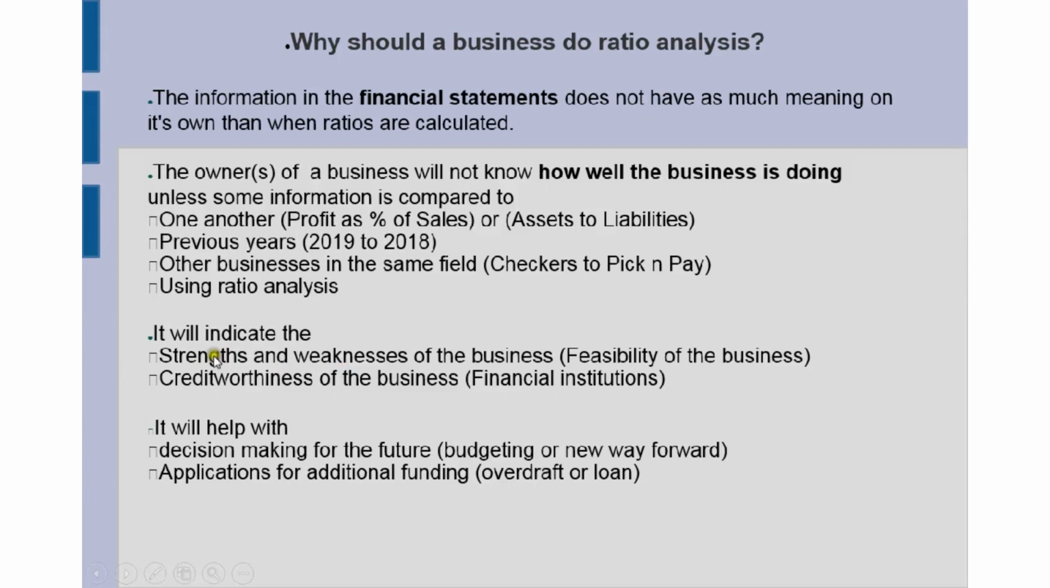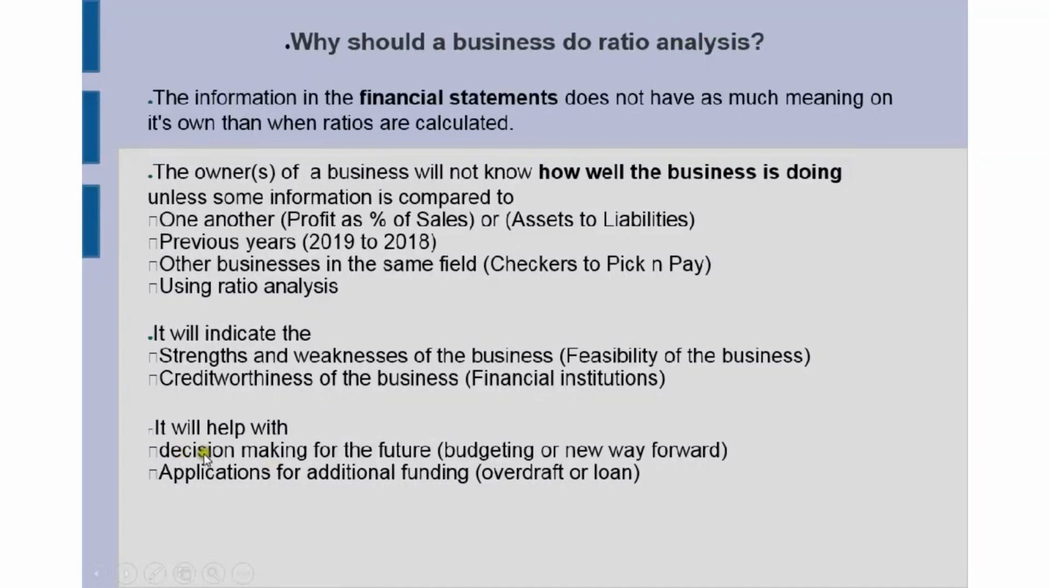So these ratios will also indicate the strengths and the weaknesses of a business, which we call the feasibility of the business, and it can then also indicate the credit worthiness of the business, and it's the same ratios the financial institutions are actually using to determine how credit worthy your business is, whether you are worthy of getting credit, whether you can pay it back, and in the time slot that they determine.